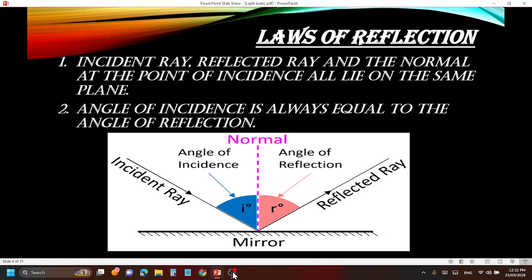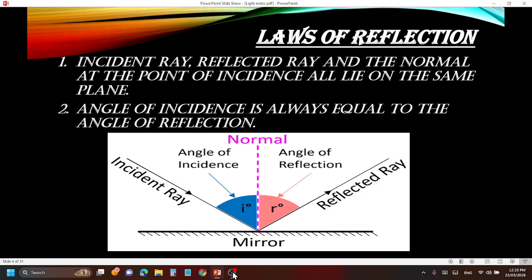What is the point of incidence? The point of incidence is the point where the incident ray, the reflected ray, and the normal meet. You can see in the image that on a mirror there is a point where the incident ray is hitting, the reflected ray is bouncing back, and the normal is drawn. The point where all three lines meet is called the point of incidence. The first law says that the incident ray, the reflected ray, and the normal at the point of incidence all lie on the same plane.